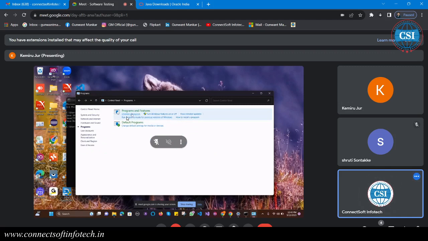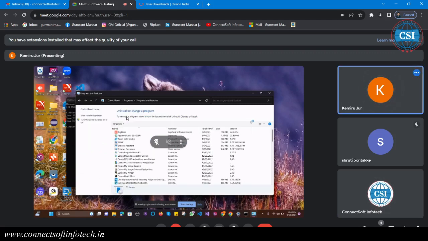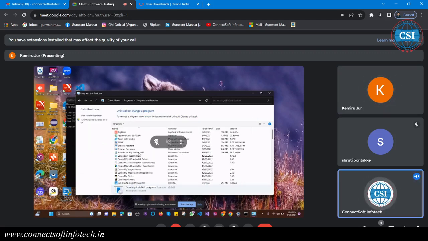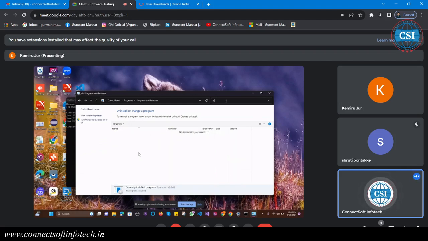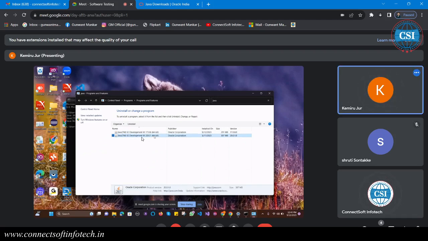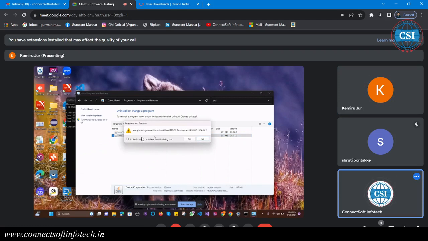You can see here the JDK 20, Java 20. Find Java 20 below. Just double click on it.